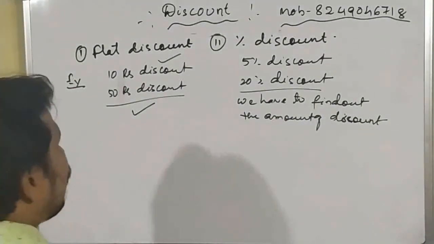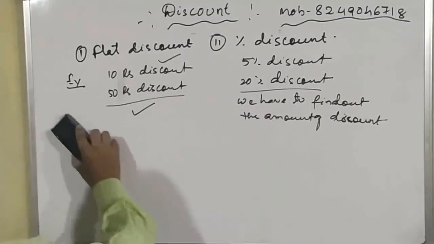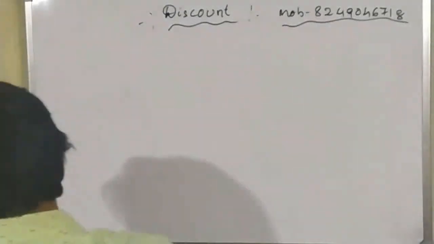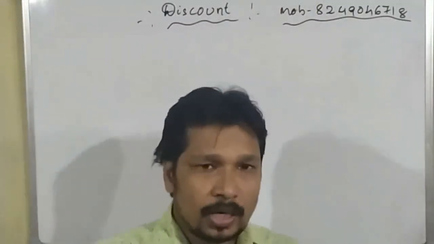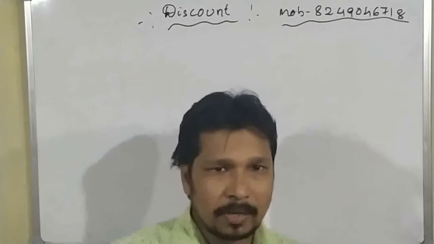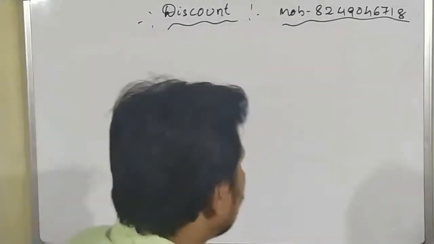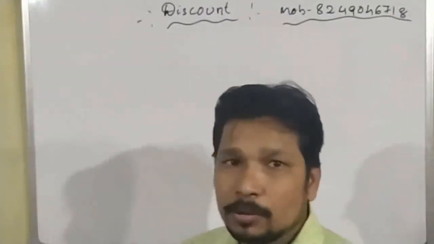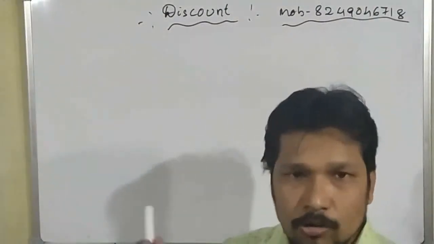So now how will we find out the amount of the discount from the percentage of discount? Now we will write some formula, and from this formula we will find out. I have already told you students, the discount depends upon the mark price, not the selling price, not the cost price of the product. So here we will find the amount of the discount from the discount percentage.